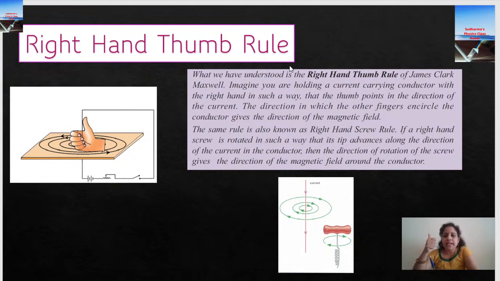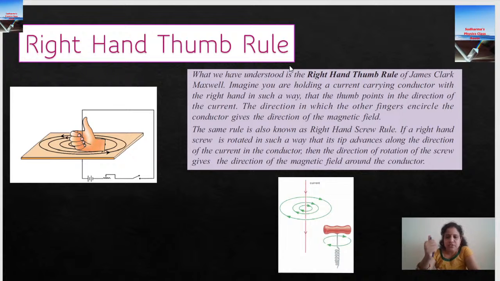We have to keep the right hand thumb in the direction of current. See, this looks like a straight conductor. So keep the thumb in the direction of current, wrap around the conductor. The direction in which the other fingers are wrapping around the conductor will give you the direction of magnetic field.